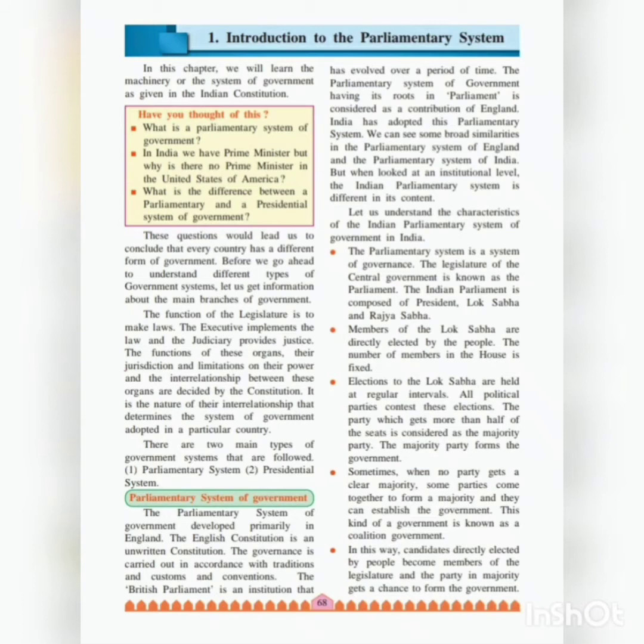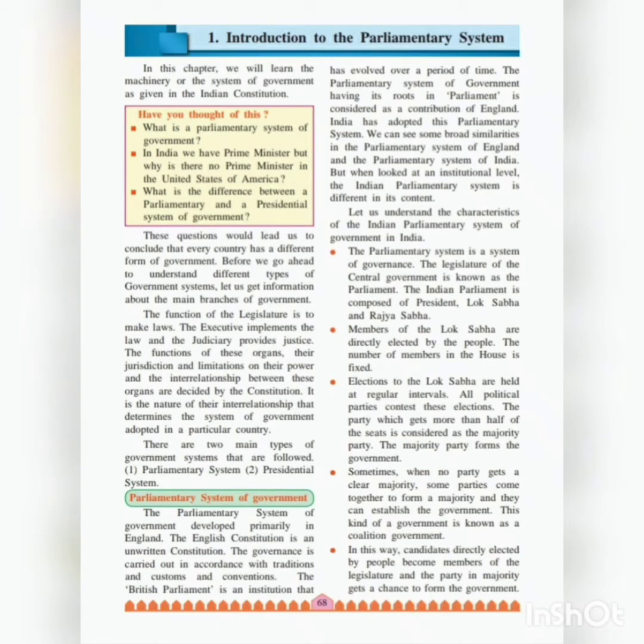Name of the chapter is Introduction to the Parliamentary System. Now students, in this chapter we will learn about the machinery or the system of government in the Indian constitution. Now we all know that two systems of government are there in the world. One is the parliamentary system and the other is the presidential system of government. In India and Great Britain, we have the parliamentary system of government, and the presidential system of government is there in USA.